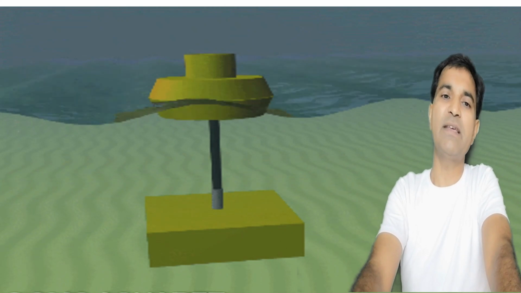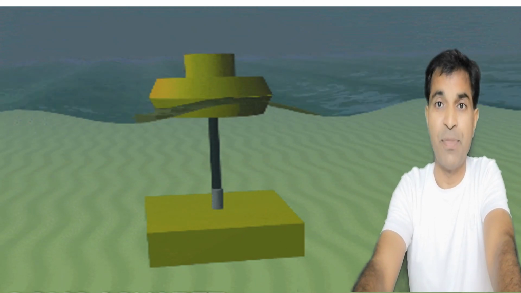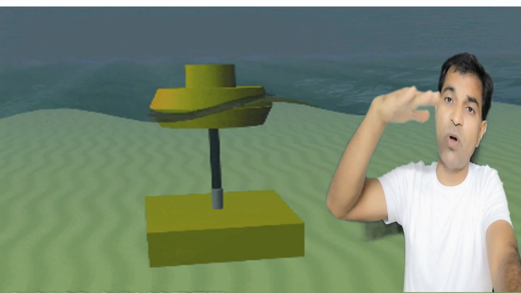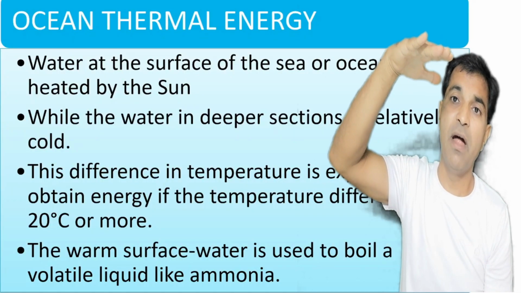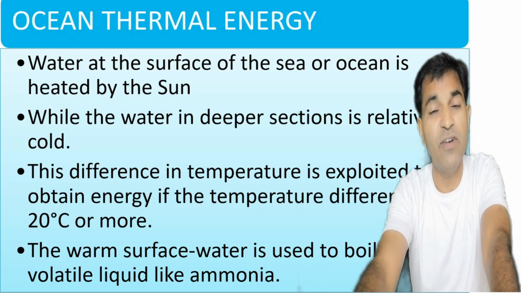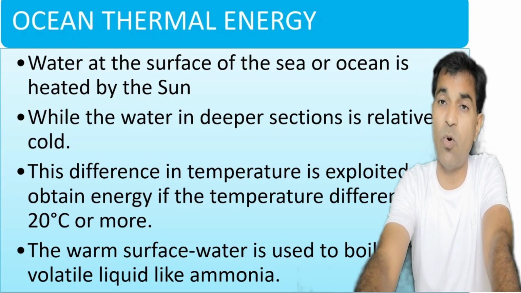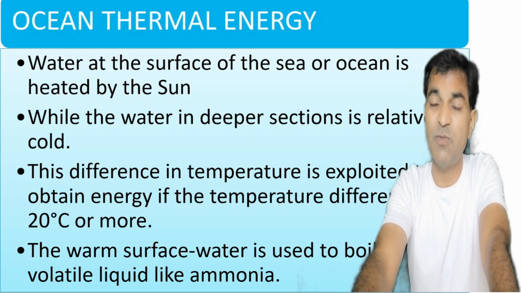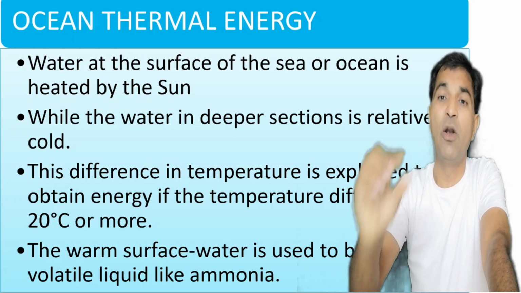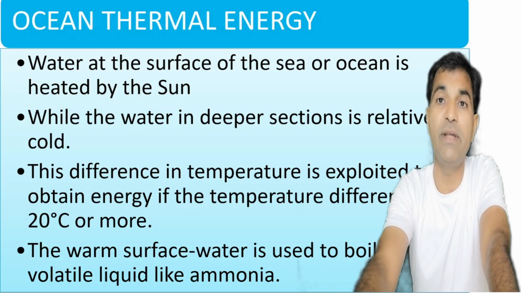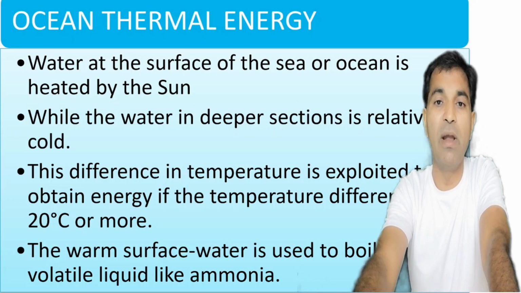Now, the next topic is that of the ocean thermal energy. It is very clear that the temperature of the ocean at the surface is quite higher than that of the temperature at the lower level of the ocean. So, the difference of the temperature of this ocean is harnessed for production of electricity if it is more than 20 degrees centigrade. And a low boiling material like ammonia is used for the boiling purposes.